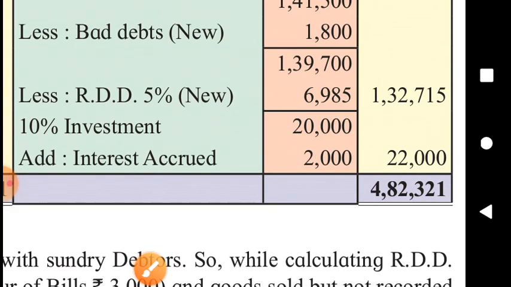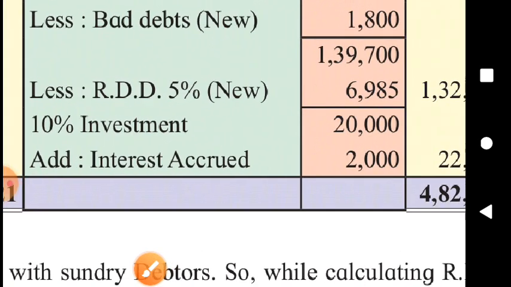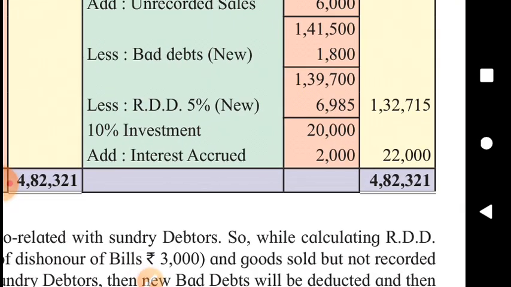And the hidden adjustment on investment. The investment was made on which 10% interest is earned annually. 20,000 were invested, on which we were expecting 2,000 interest, 10% of 20,000, 2,000. But we have not received any interest during the year.